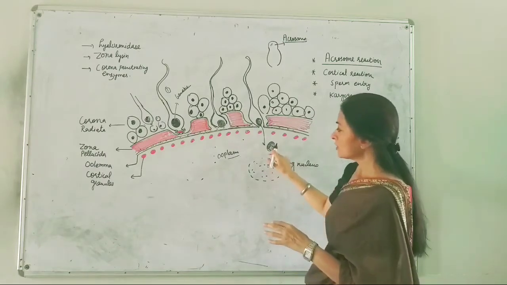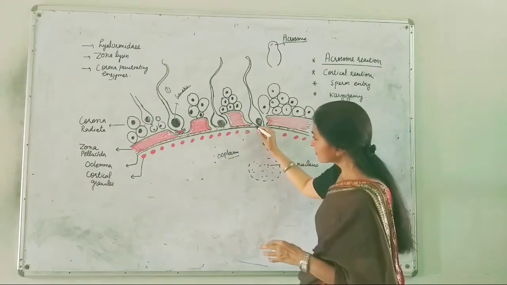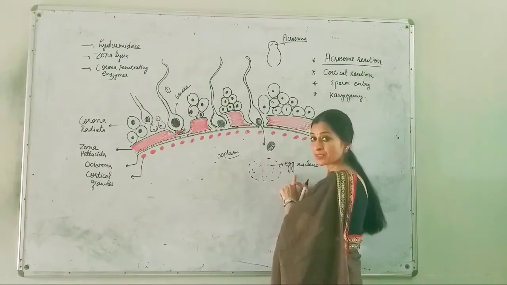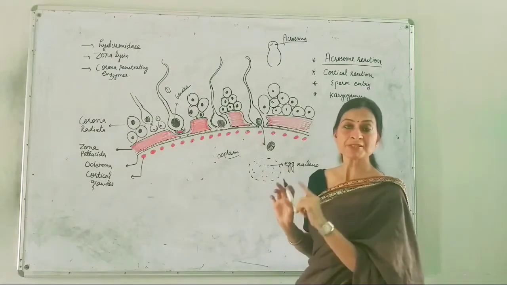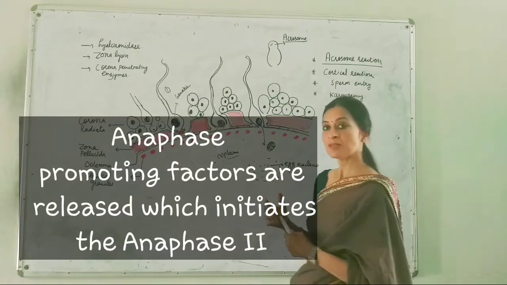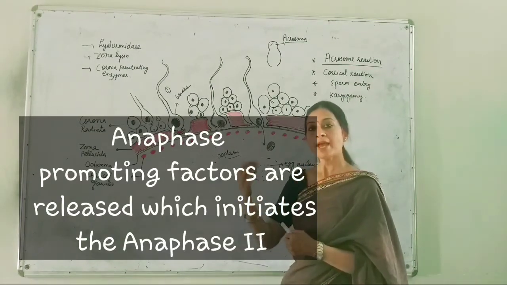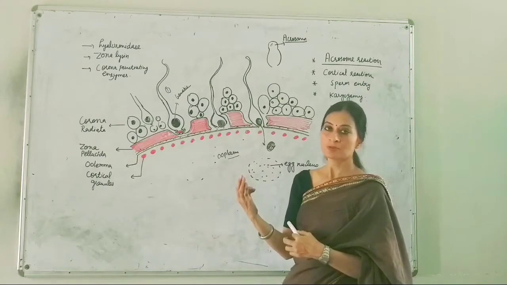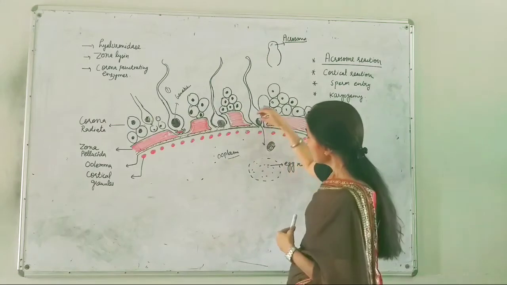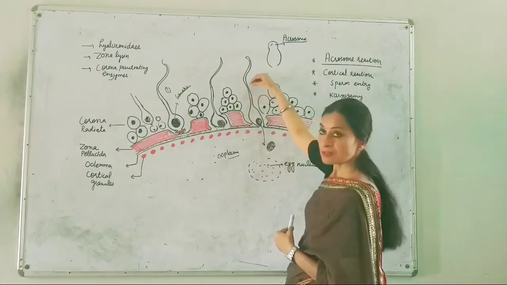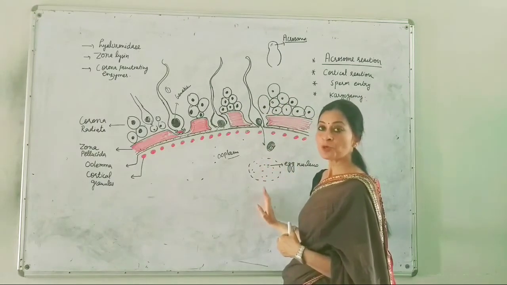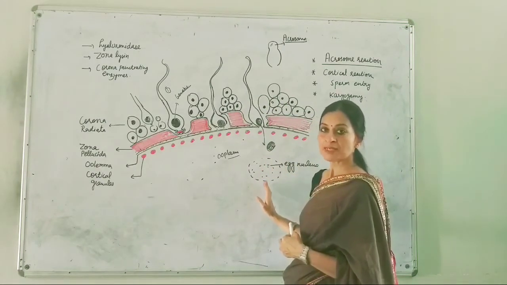Now, as the plasma membrane of both the chromosomes depolarizes, at the same time the secondary oocyte in the metaphase second stage gets activated again and starts the anaphase second process and the telophase second process. It means that when the sperm is dissolving these layers, at that time the oocyte is going to complete its meiosis second stage.